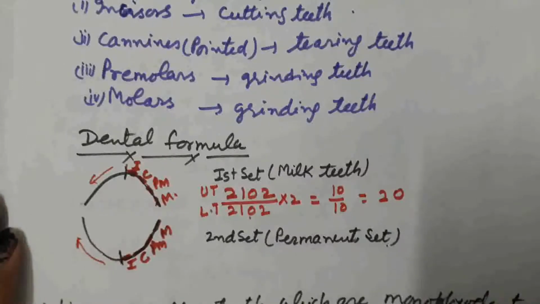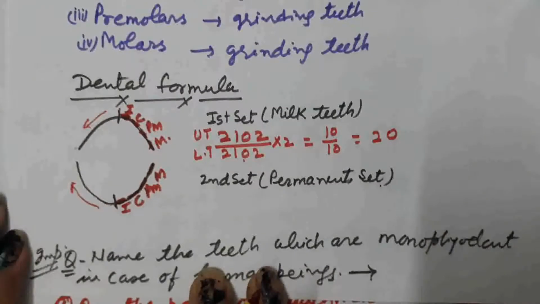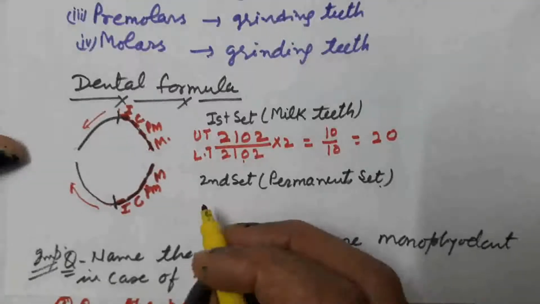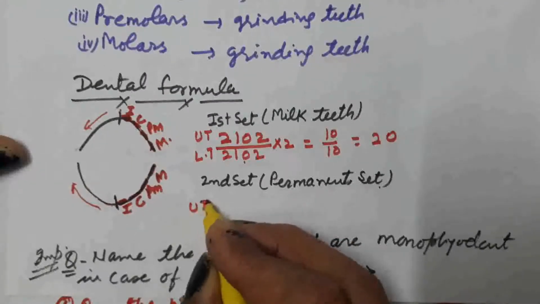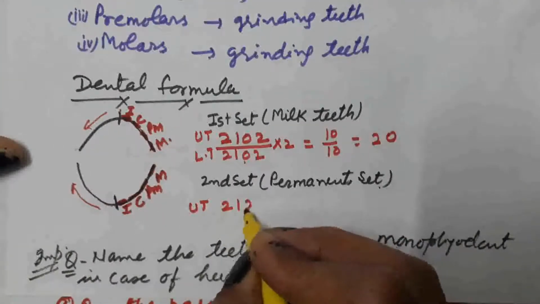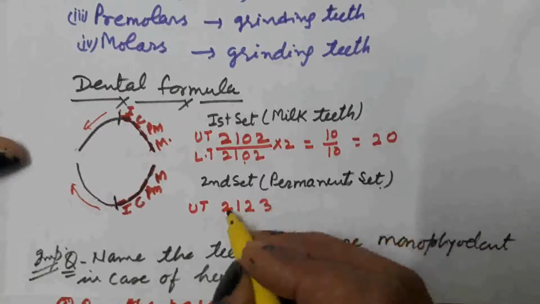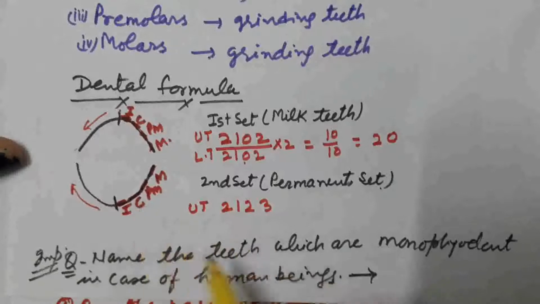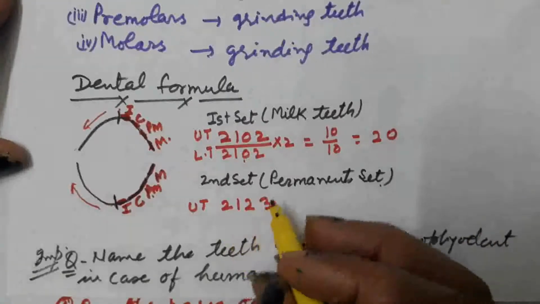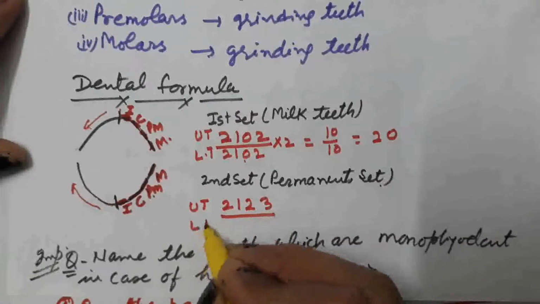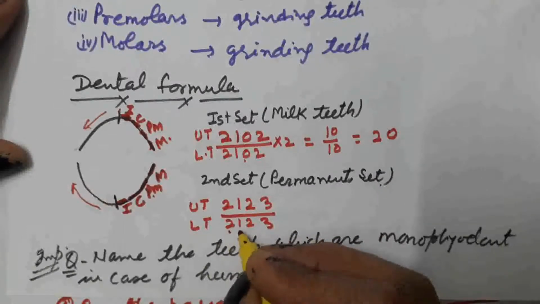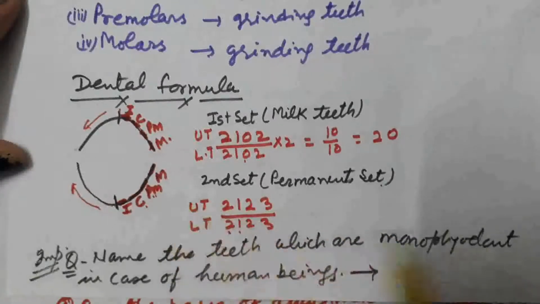Now we study the permanent set of teeth. How many teeth are present in them? First we talk about the upper half jaw teeth. The formula is 2, 1, 2, 3. That is 2 incisors, 1 canine, 2 premolars and 3 molars. Similar in case of lower jaw, that is 2, 1, 2, 3. 2 incisors, 1 canine, 2 premolars and 3 molars.